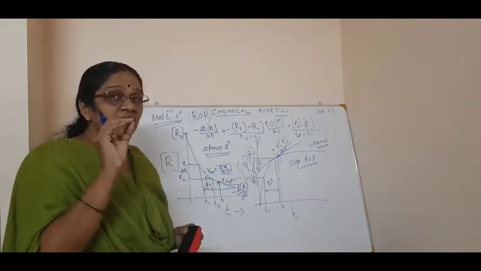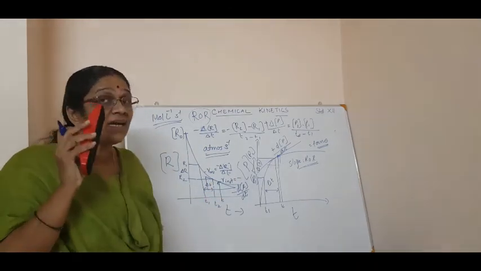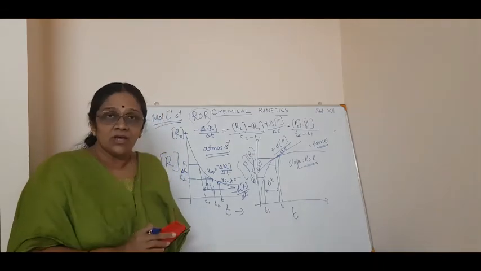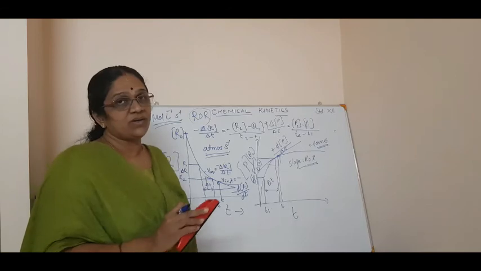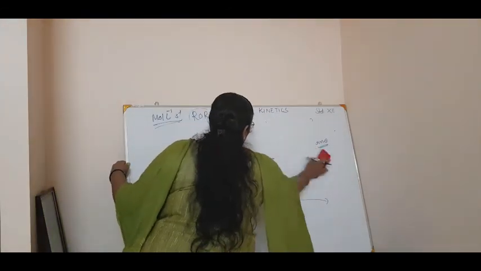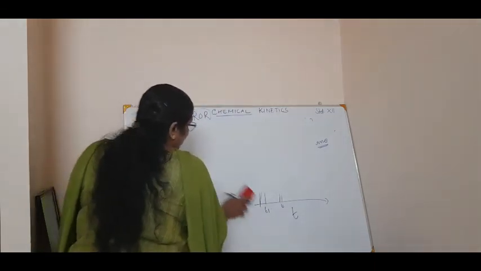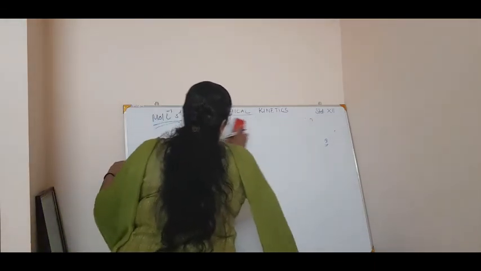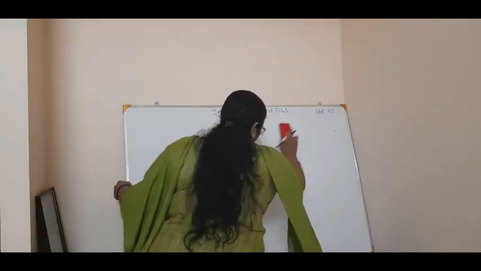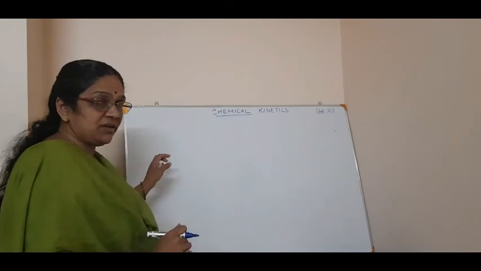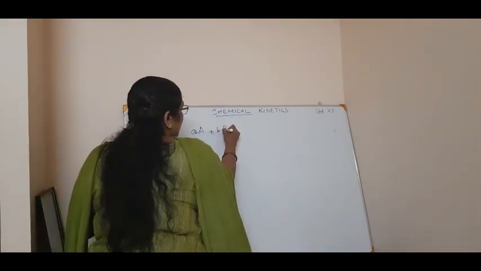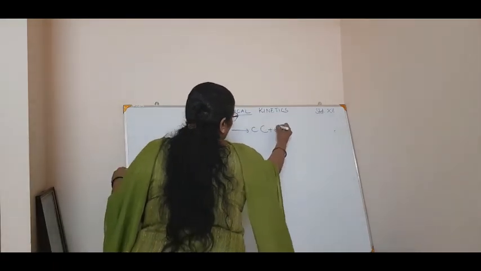Now we will see a generalized equation, and for that generalized equation, how you will write the rate of an equation. That is very important. Okay. Now we will see a generalized equation. Hope you understood the graph also, how to calculate the average rate and instantaneous rate from a given graphical representation. Okay. So now we will pass on to a general equation, that is aA plus bB giving cC plus dD.